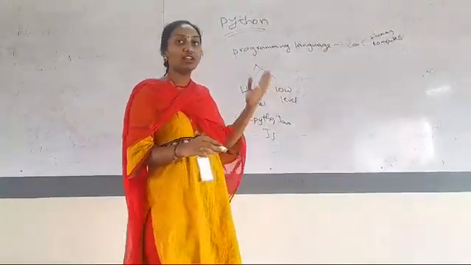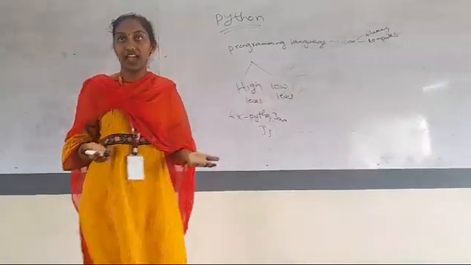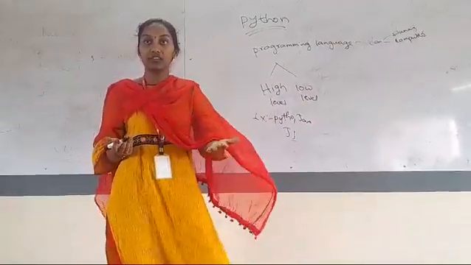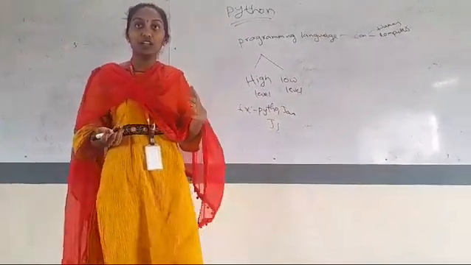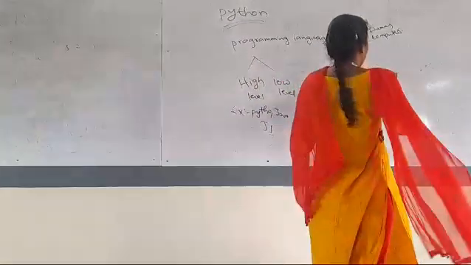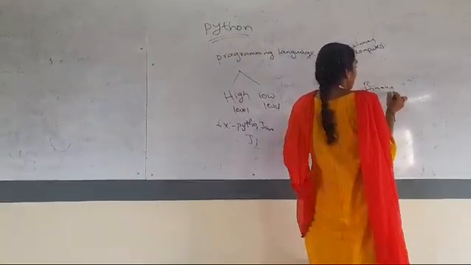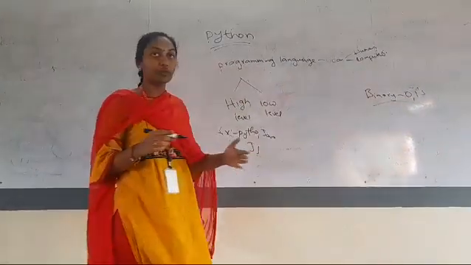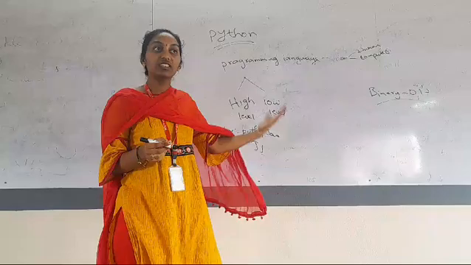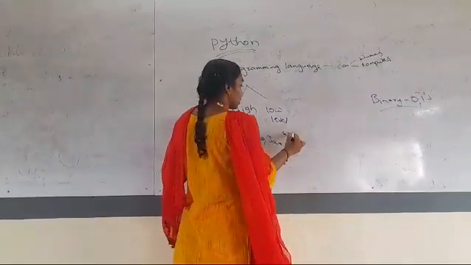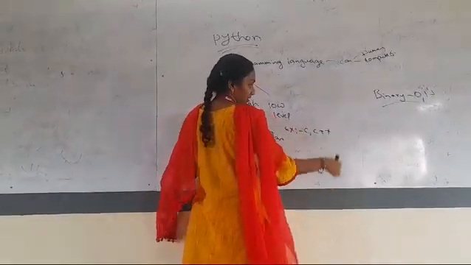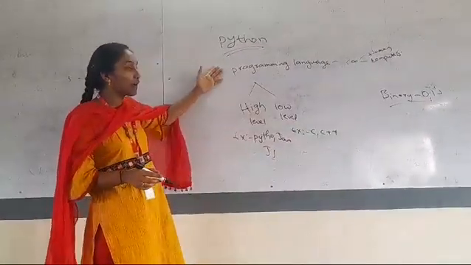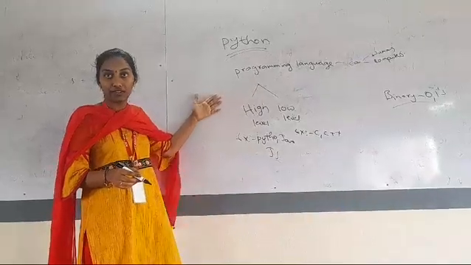Low level language. What is a low level language? It is a machine level language. That means it converts the language we are giving into binary codes. What is binary code? Zeros and ones are known as binary numbers. So a low level language is nothing but a machine understandable language. Examples are C and C++. Up to here, this is the introduction to programming languages and their types.